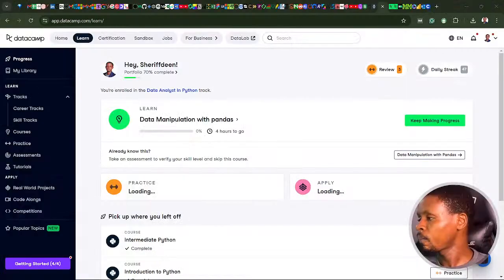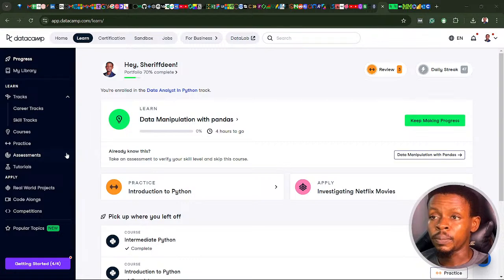So without further ado, welcome to this new course, which is pandas. This course actually contains 4 chapters. So we'll be learning all about pandas in 4 chapters. Let me show you what it looks like real quick. So I go to the DataCamp platform, which we are actually using for this learning journey.